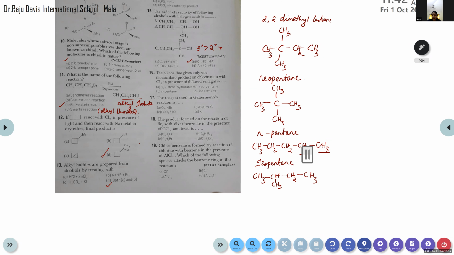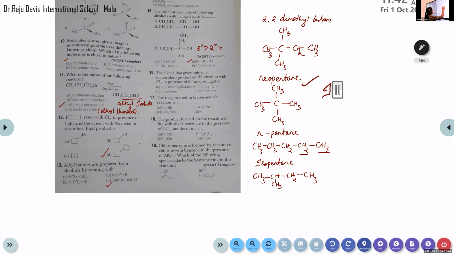Neopentane. Yeah, neopentane. In neopentane, all the groups attached to the carbon atom are equivalent, right? All are alkyl groups. If chlorine is substituted on any of these carbons, it will be named the same, right? It is equivalent in nature. All the groups attached to the carbon are methyl groups itself. So only one product can be produced from this neopentane. Okay, so we can write the reason here.